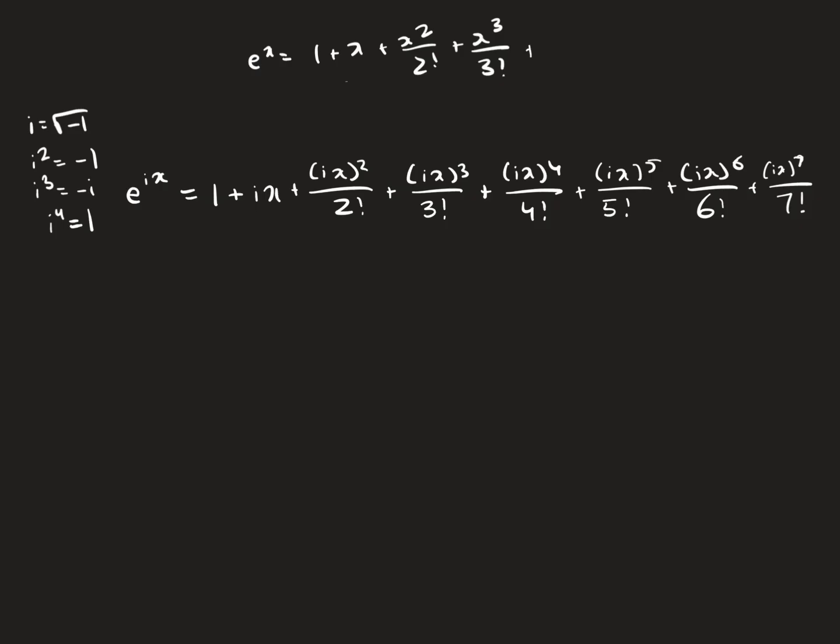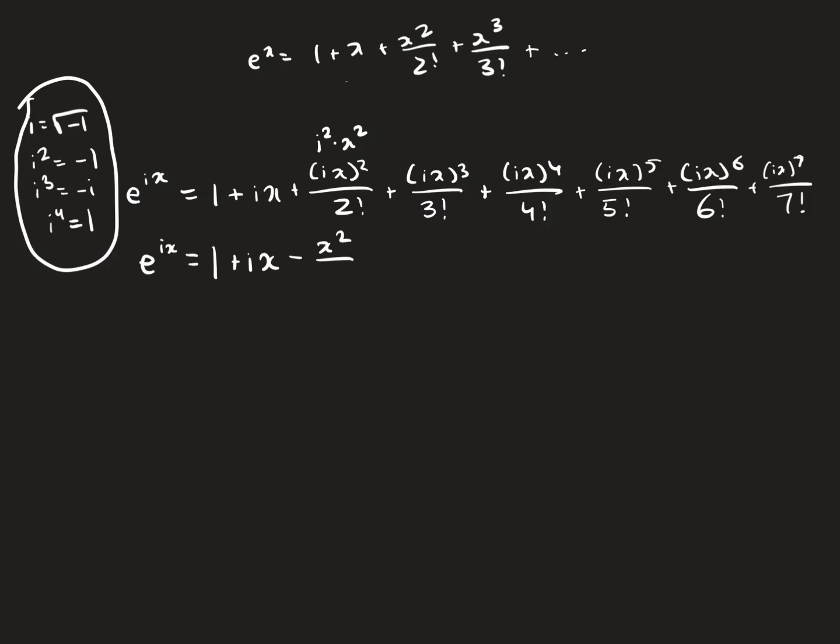So as you can see, there's probably a way to simplify this, and we can do that using what I wrote down over here. To simplify it, well, 1 can't be simplified, and ix can't be simplified. But ix squared can be, because this is equivalent to i squared times x squared. We know i squared is just negative 1. So then the i is gone, and we have negative x squared divided by 2 factorial.